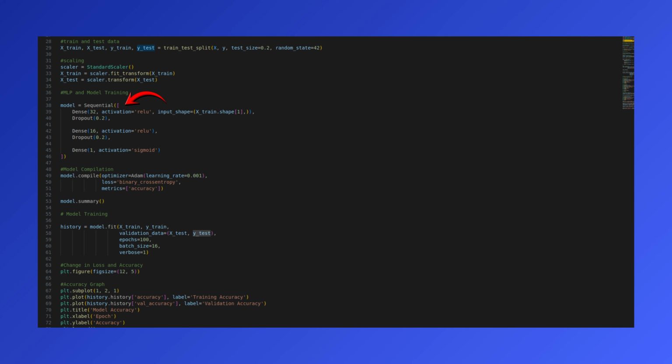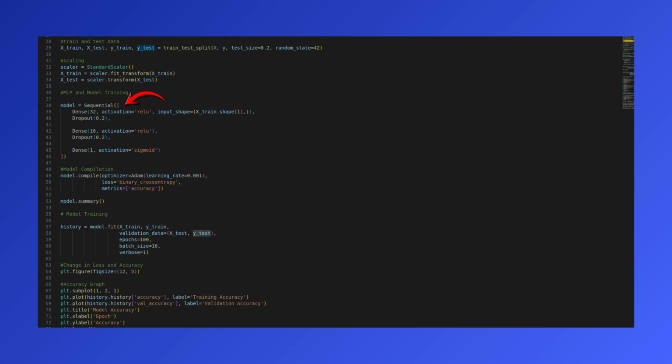Activation function. I chose ReLU, rectified linear unit, for hidden layers because it prevents the vanishing gradient problem and speeds up training. Regularization. I implemented dropout, 20%. This randomly turns off neurons during training, forcing the network to learn robust features and preventing overfitting.